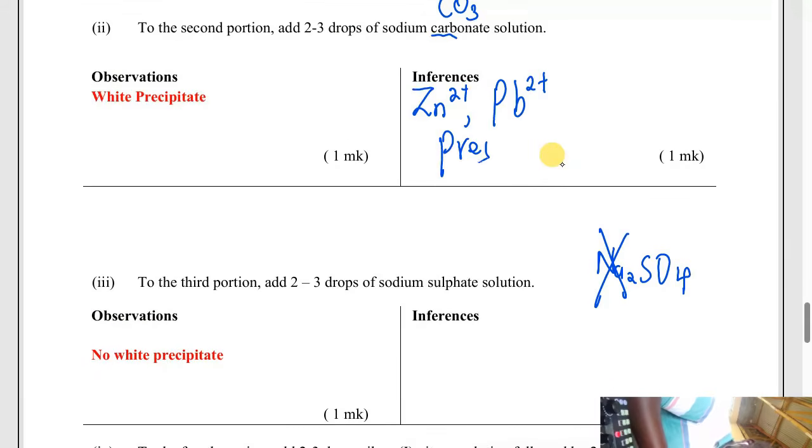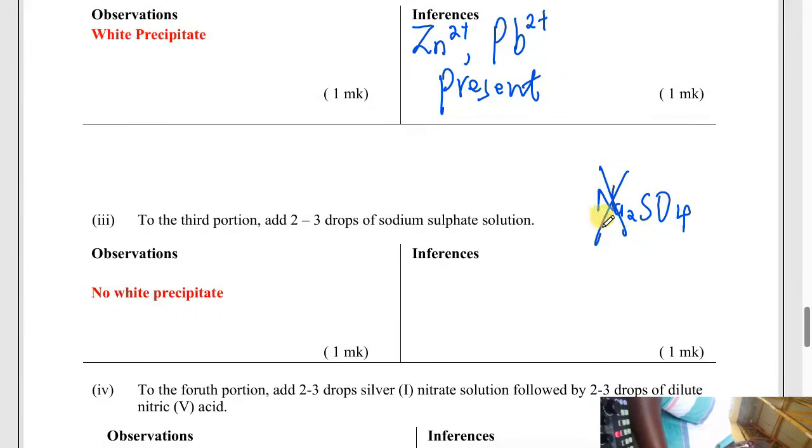It is important you write what is present, because the words present and absent are very important in qualitative analysis. We are not interested in the sodium. The sulfate, because these are metals, we expect them to react with the negative ion since these are positively charged. Now, we added sodium sulfate and there was no white precipitate.